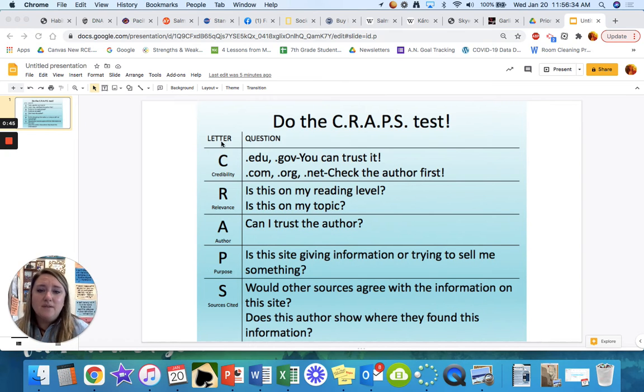Here's what you would check. The C in CRAPS is for credibility. You'd have to look at the ending of the website and think, does it have credibility? .gov and .edu sites already have some credibility because not just anyone can make those sites. A .gov site has to be an actual government organization. A .edu site has to be an institute of higher learning, like a college or a university.